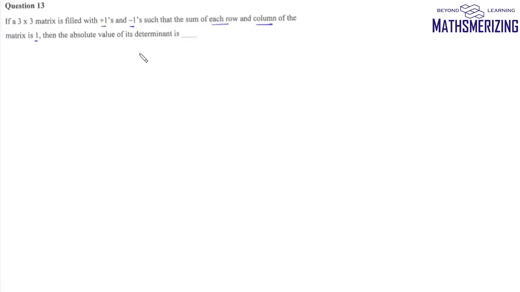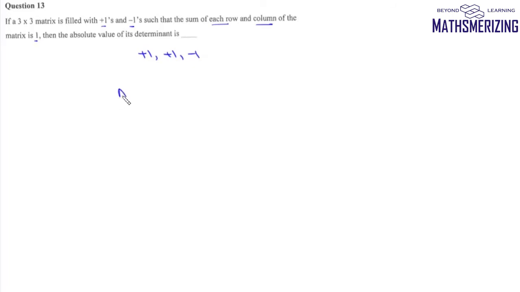Now question number 13 says, if a 3 cross 3 matrix is filled with ones and minus ones such that the sum of each row and column of the matrix is 1, then the absolute value of this determinant is. Now we know that the sum of each row and each column can only be plus or minus 1 when two of the elements are plus 1 and one element is minus 1.